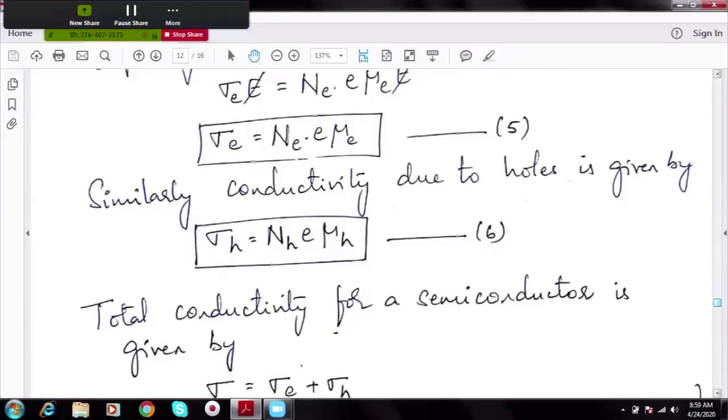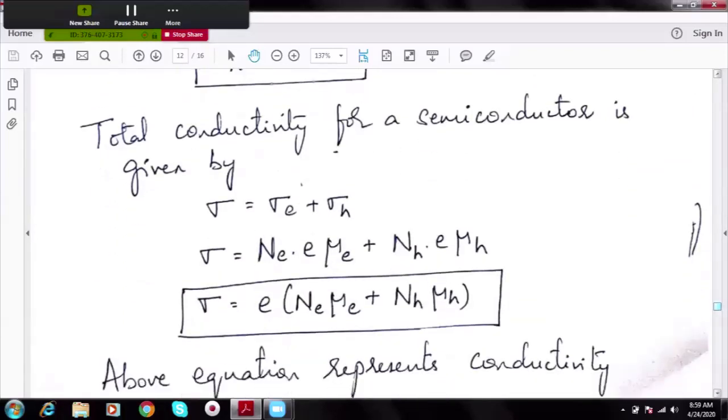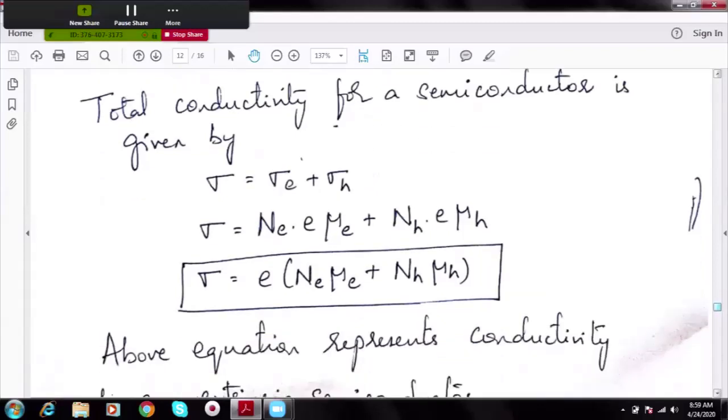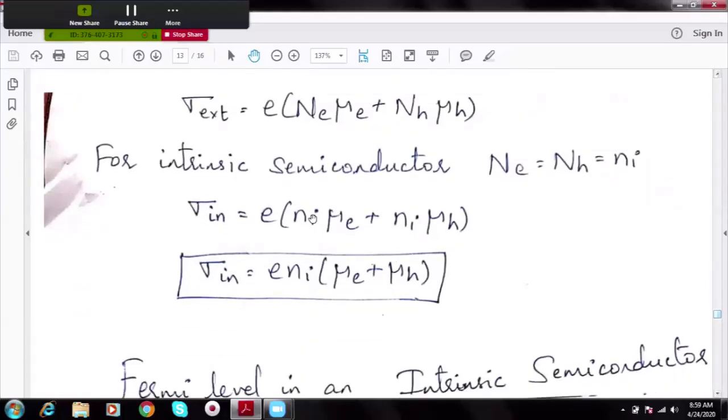Because we know conductivity in a semiconductor is due to both electrons and holes, let me substitute for sigma E and sigma H. On substituting, I get this equation, which represents conductivity in an extrinsic semiconductor, that is, due to both electrons and holes. So let us write it for the case of the intrinsic semiconductor. The above equation is rewritten as sigma is equal to E into Ne into mu E plus NH into mu H. This is for an intrinsic semiconductor.